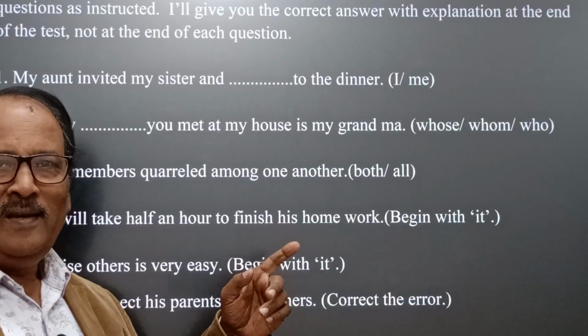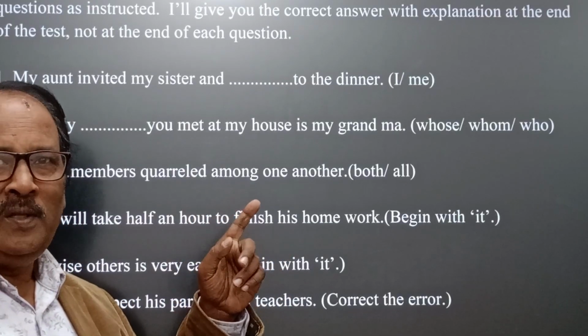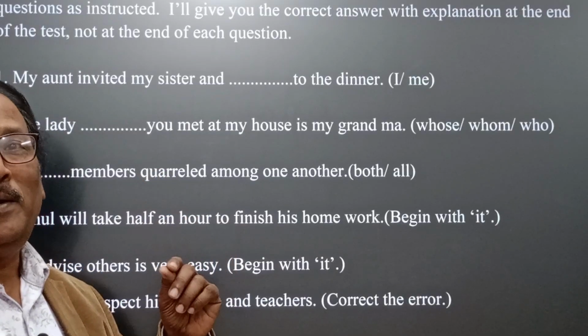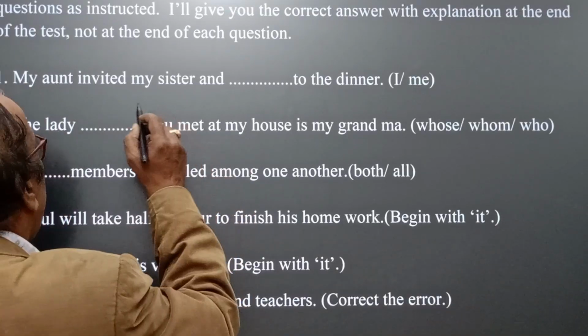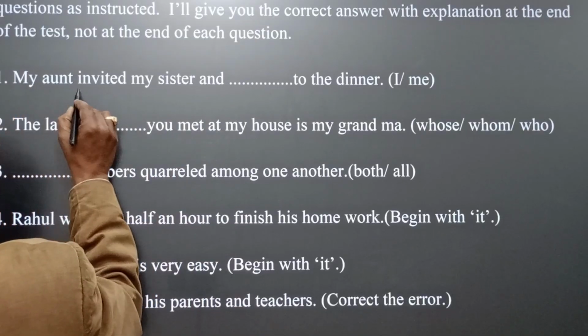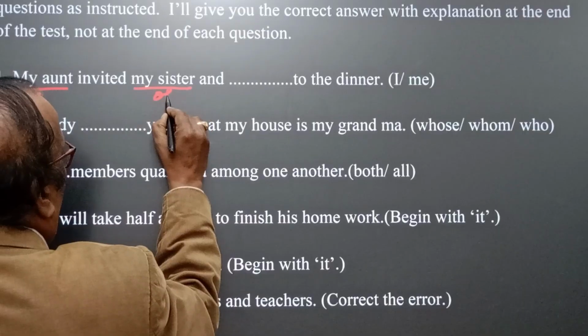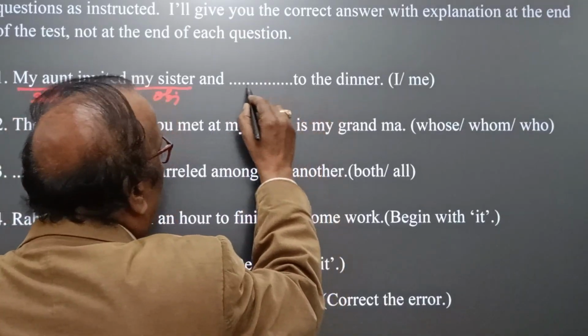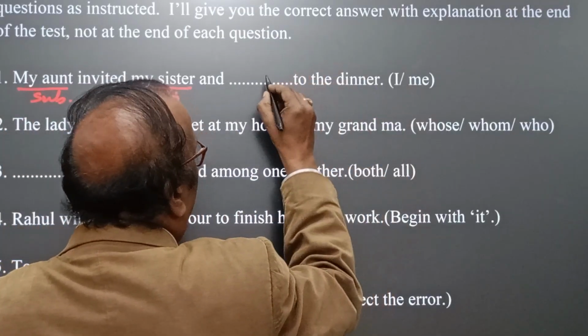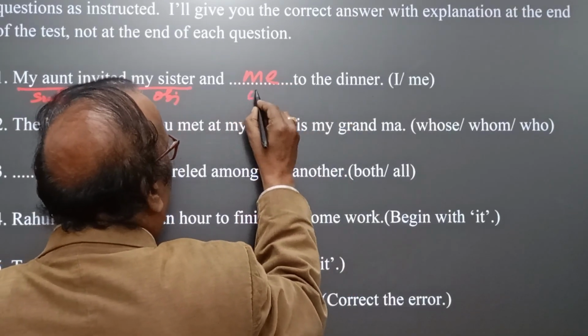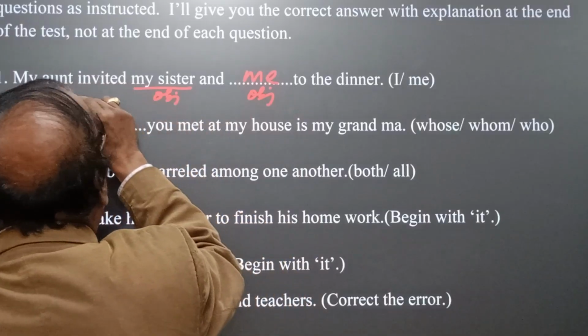Now see, I'm just going to solve these questions with suitable explanations. How? Here, my aunt is the subject, invited whom? Yes, here the object. Naturally, in this blank, we have to use me, because me is another object of the verb invited.